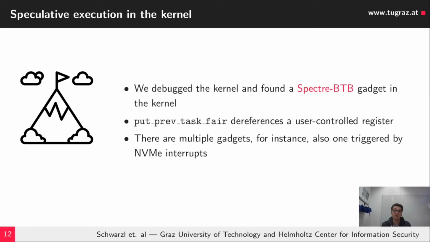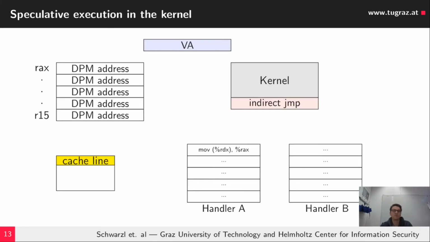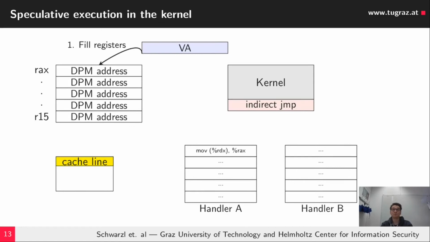We also observed, for instance, for NVMe interrupts, when performing the sync syscall multiple times, that this has a similar effect and leads to cache fetches. Bringing this all together, we have a POC which looks like this. We fill all registers with direct physical map addresses.